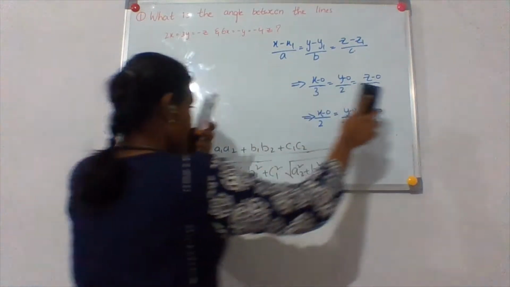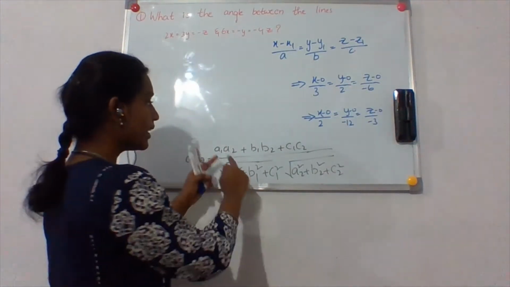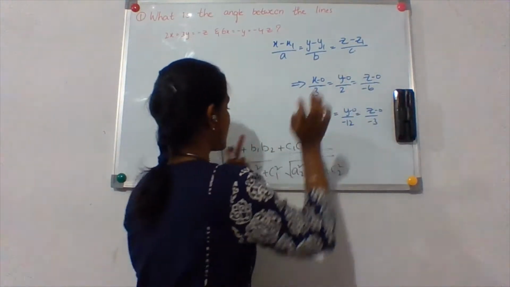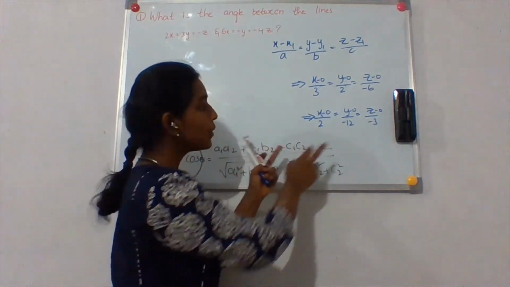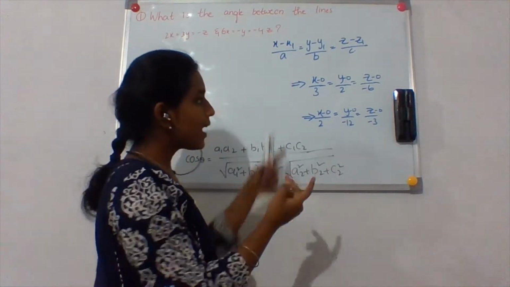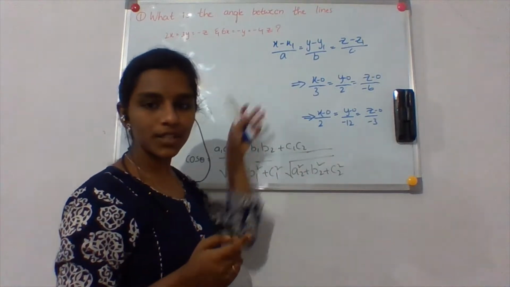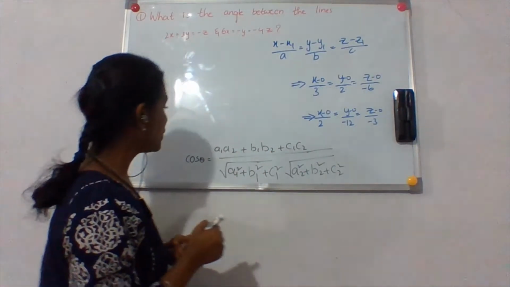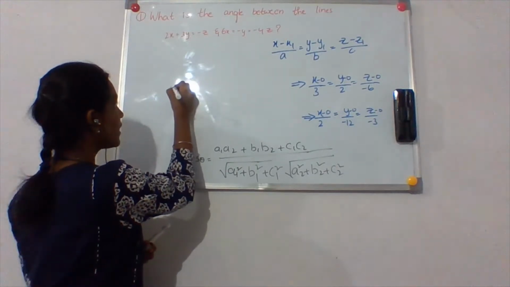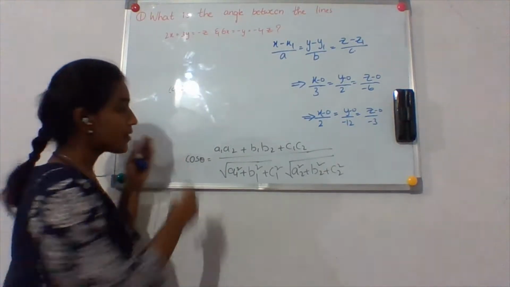Well, so now here A1, B1, C1 are 3, 2, minus 6 and A2, B2, C2 are 2, minus 12 and minus 3, right? So now I am going to substitute those values into this formula. How do I do it? That is cos theta, okay,